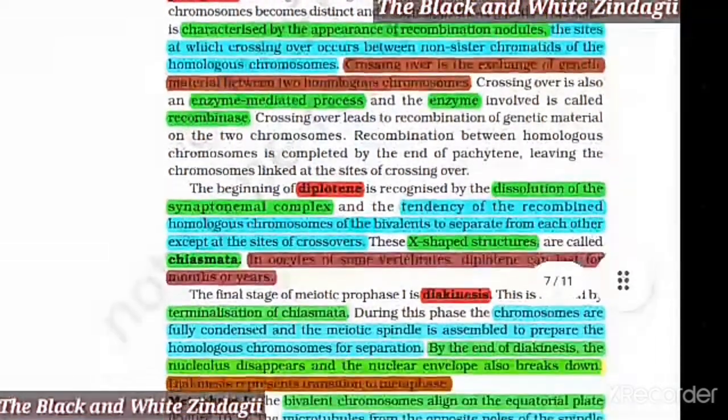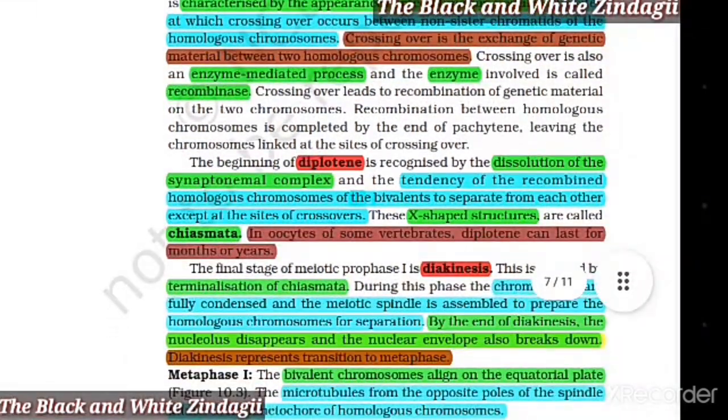The beginning of diplotene is recognized by the dissolution of the synaptonemal complex and the tendency of the recombined homologous chromosomes of the bivalents to separate from each other, except at the sites of crossovers. The X-shaped structures are called chiasmata. In oocytes of some vertebrates, diplotene can last for months or years.